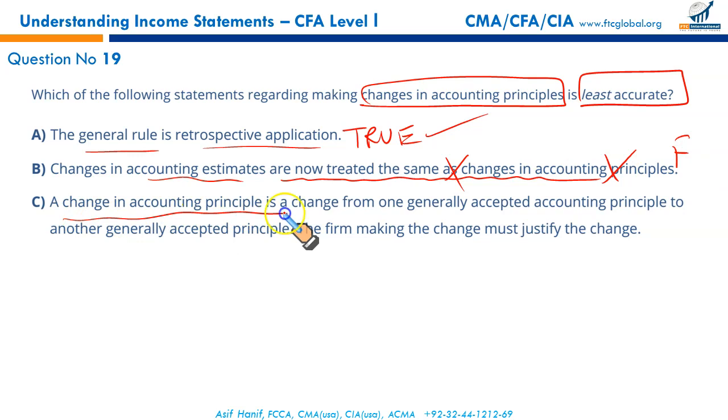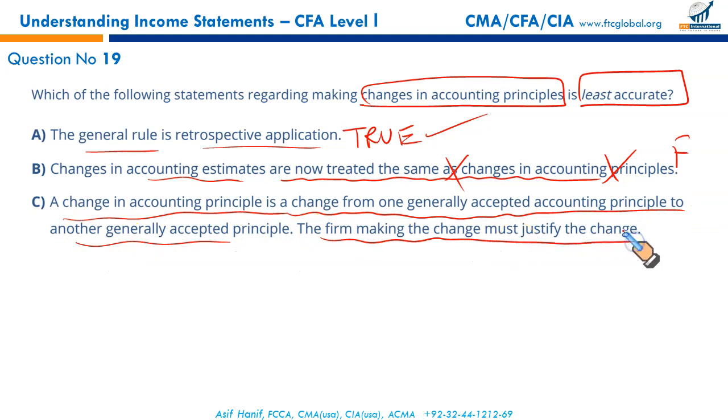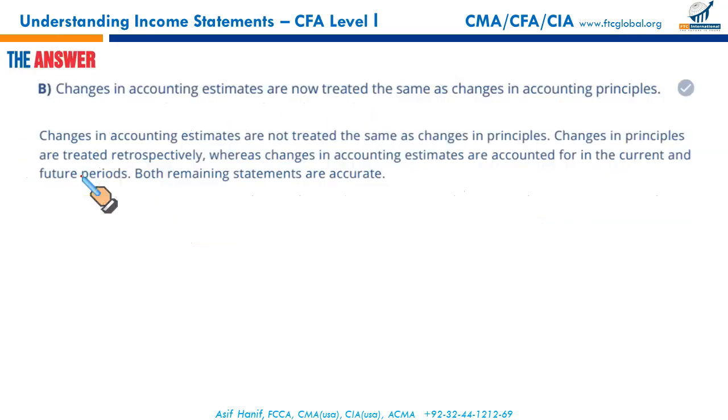A change in accounting principle is a change from one generally accepted accounting principle to another. So the firm making the change must justify the change in notes, and it must be applied retrospectively. This is true as well. So the false statement, the least accurate one, is B.